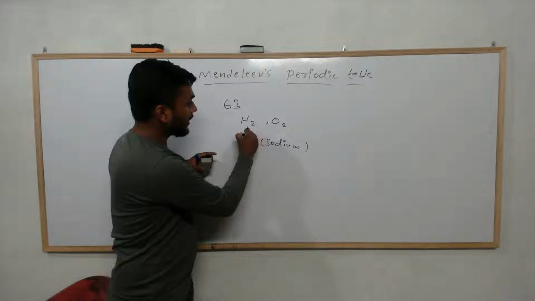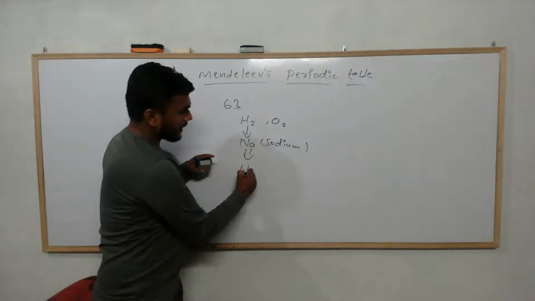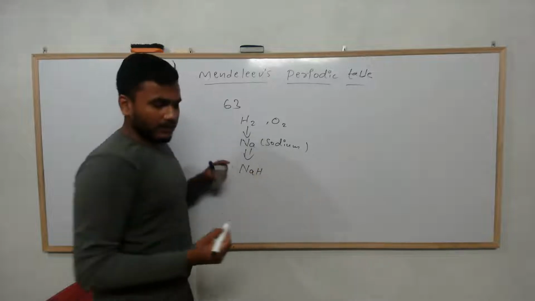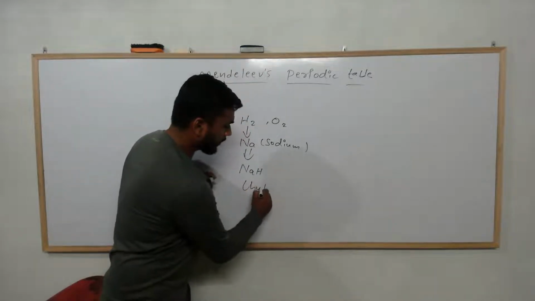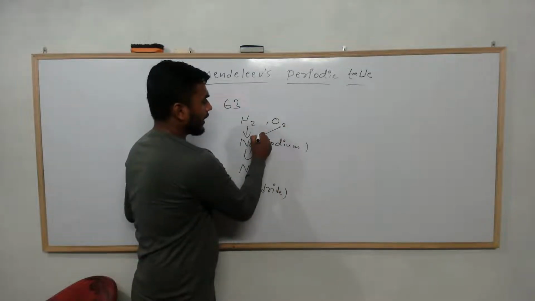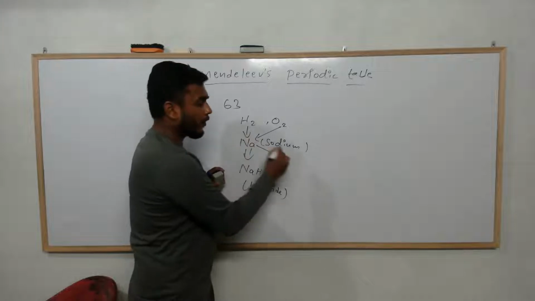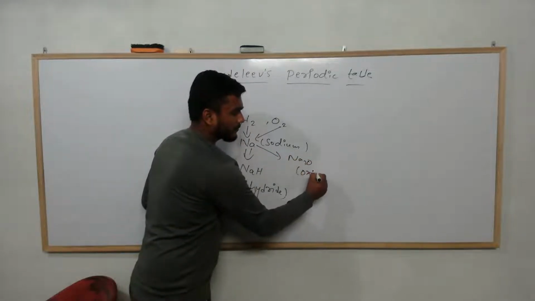When sodium and hydrogen react, they form NaH. That is sodium hydride. And oxygen and sodium form Na2O. That is oxide.